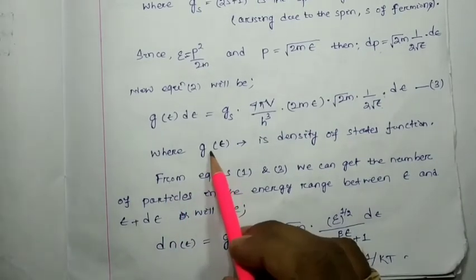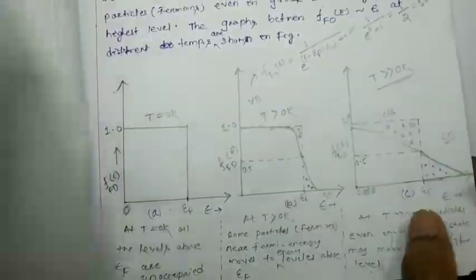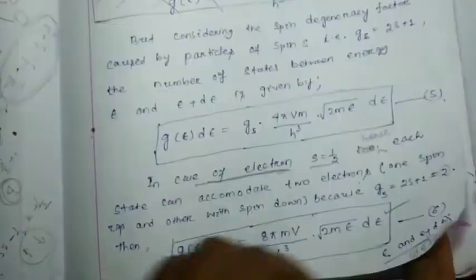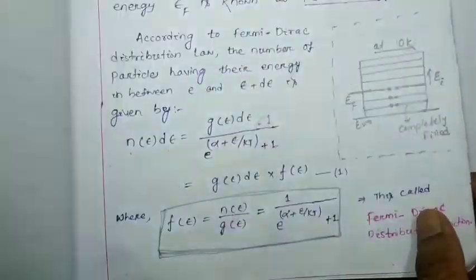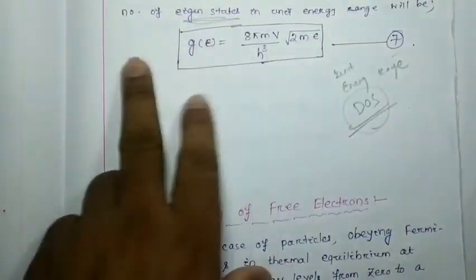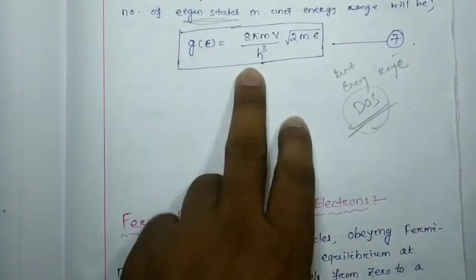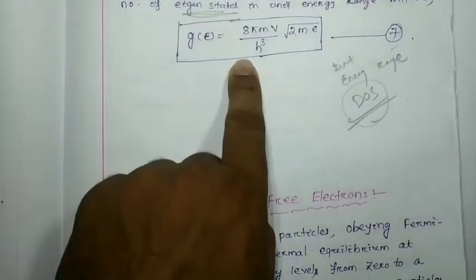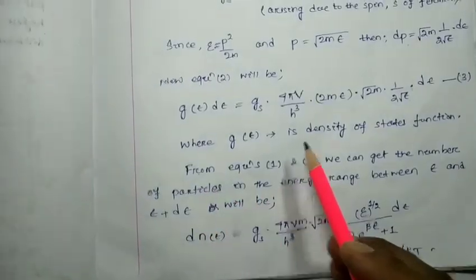See, G epsilon, density of states, previously we have discussed. You can check your note, density of states, where we just discussed density of states. Here you can see now density of states is G epsilon. You can check just before Fermi energy of free electrons, you may have written in your note. And from equation number 1